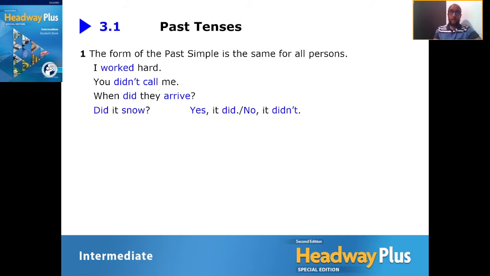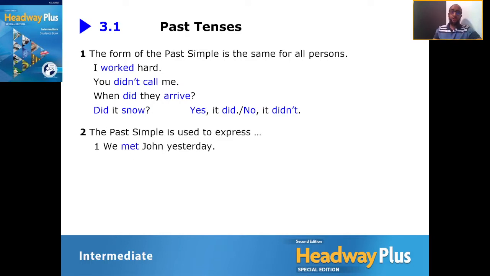And then a closed question, quite simply, is without a question word. So here we have, did it snow? So yes it did, or no it didn't. Excellent. All right, so why do we use the past simple? What does it allow us to express?